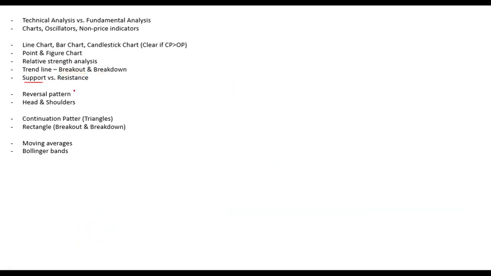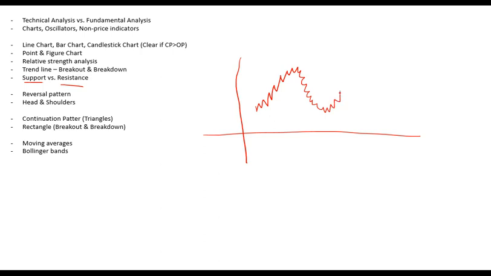So moving on to support and resistance. Let's say there is a stock which moves in a particular pattern. It goes up, goes down, goes up again, and goes down again, and so on. If you look into it, it looks like every time it touches this point, it falls back. So this looks like the maximum point that it reaches, and every time it touches this bottom,